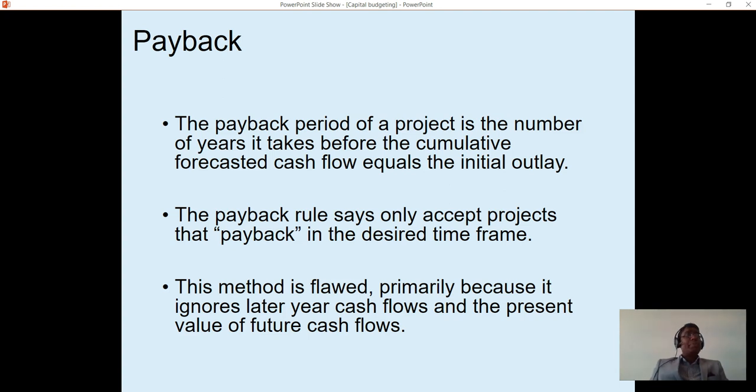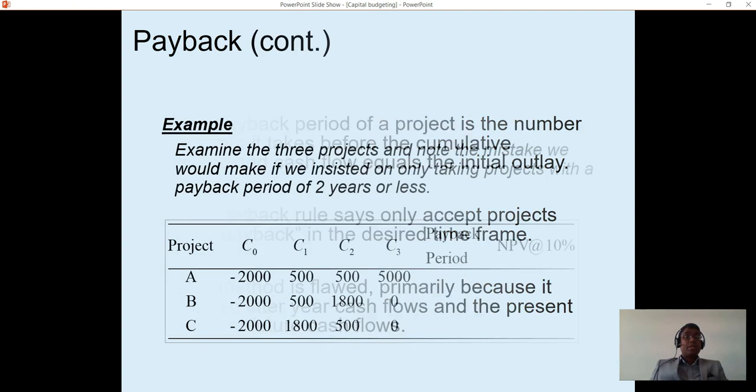Well, payback is simple to calculate, that's why it's still being used by many finance managers. However, it has some problems as well. First of all, payback does not consider the time value of money. That's why it's not a very sensible capital budgeting technique. It also does not consider cash flows after the payback period.